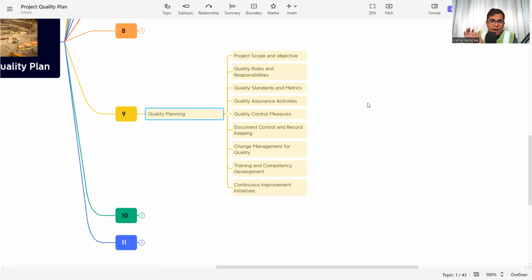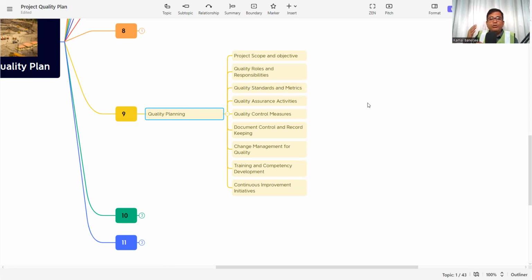plan, so that the customer can ensure this is our plan to educate the people involved in the project. Then continuous improvement initiatives. Why? Because we plan the process, we plan the measuring process, we plan the training and competency process. Now if there is any deviation or any problem in the process, we need to redefine or refine the process so that whatever error there is can be minimized. So this continuous improvement initiative has to be taken, and how we will take it has to be incorporated in the quality planning, that is, in the project quality plan.